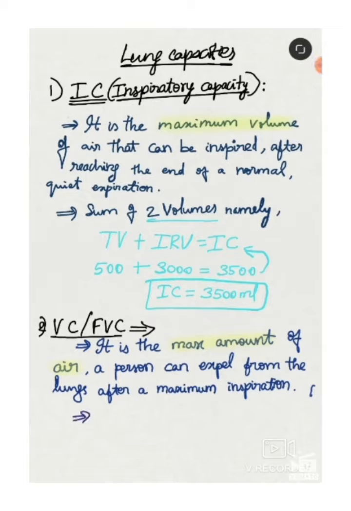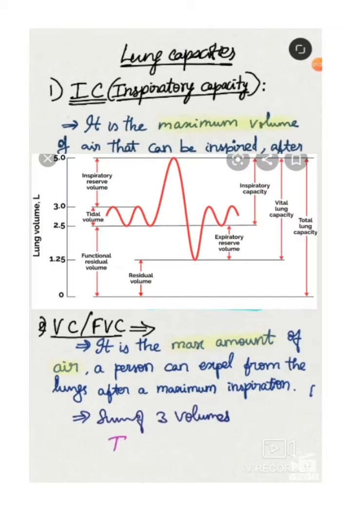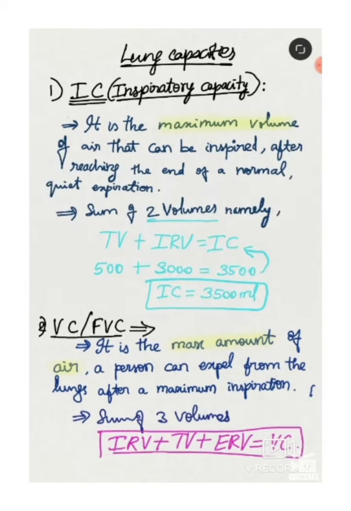First the inspiratory reserve volume should come out, then tidal volume should be expired, and then lastly the expiratory reserve volume. The sum of all these gives vital capacity. Since it tells both inspiration and expiratory capacity, this is called the vital capacity of the lung.